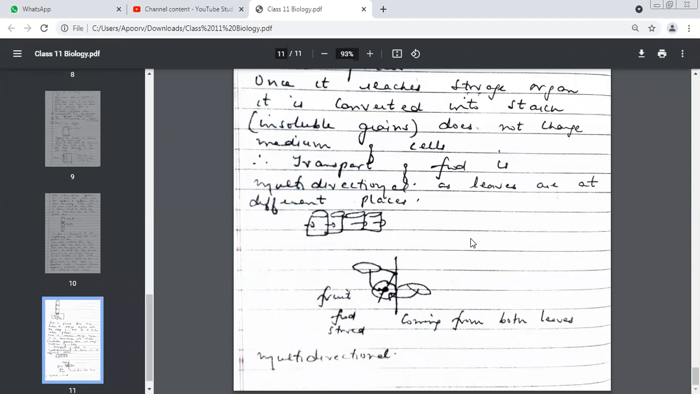It could be which part of a plant? Root, stem, leaves. Very good, children, the small figure which I've shown. Which is your sink? The last figure, the small one which I've made. The sink is what? Here. Leaf. No. Sink.